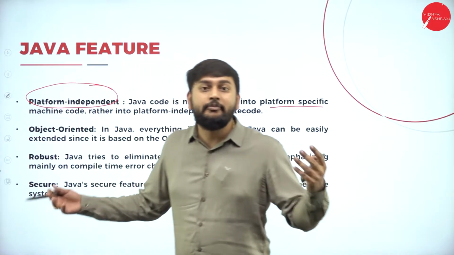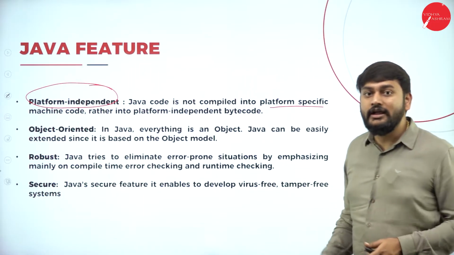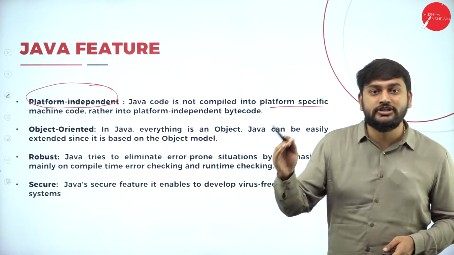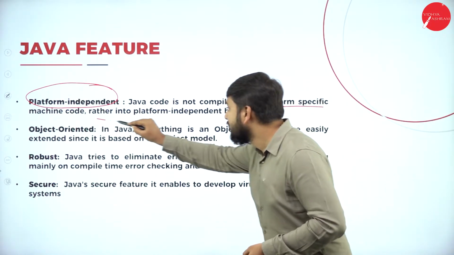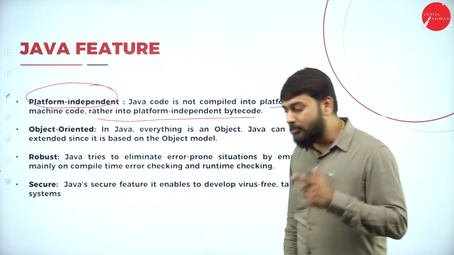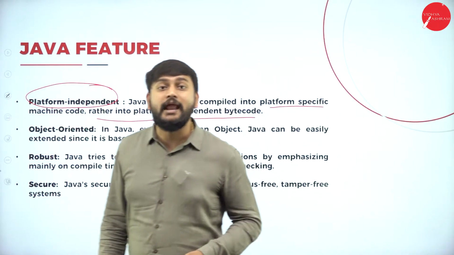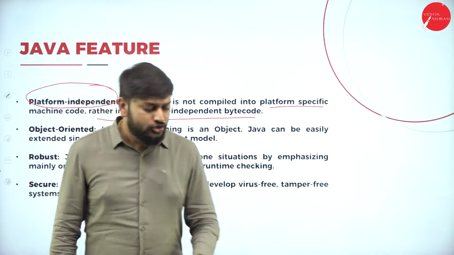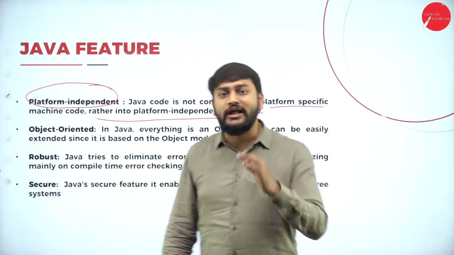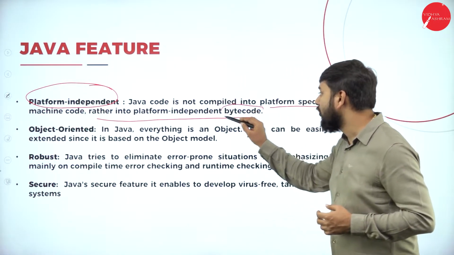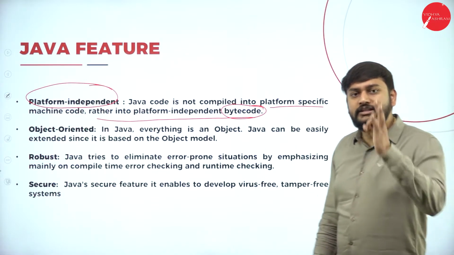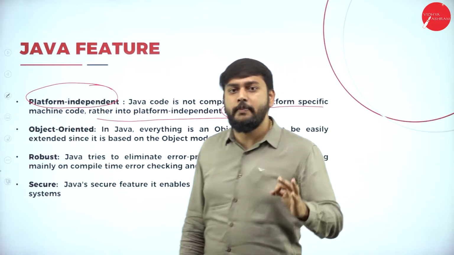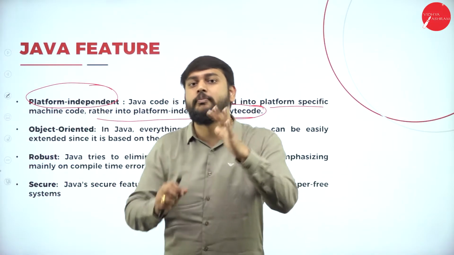But what happens with Java? Instead of giving you the native specific machine code, it will give you the platform independent bytecode. You need to remember one thing now, that is bytecode. The main reason Java is platform independent is this bytecode.